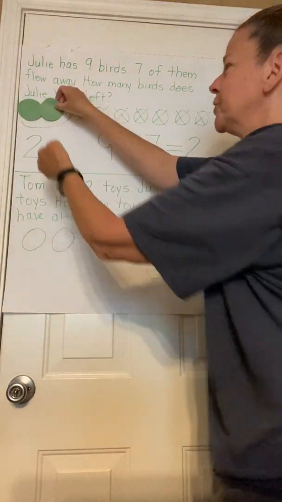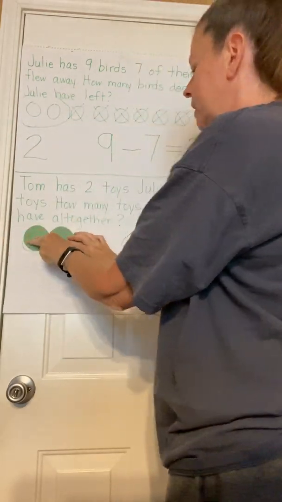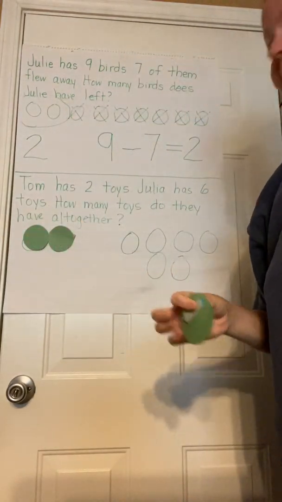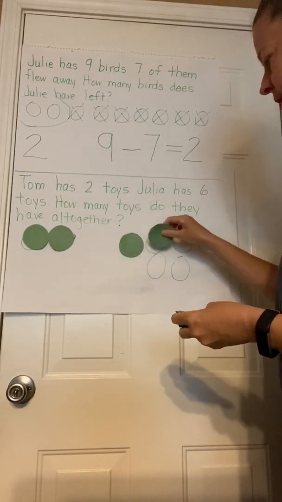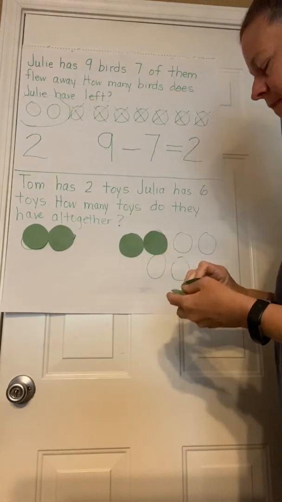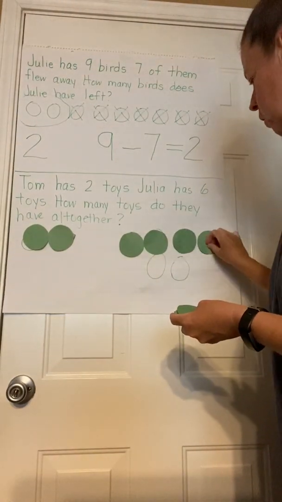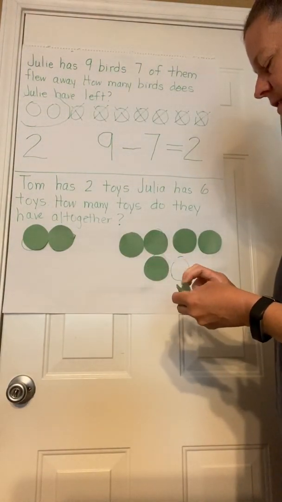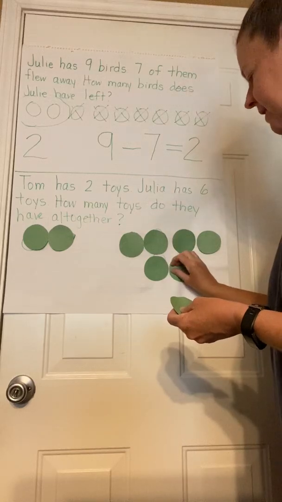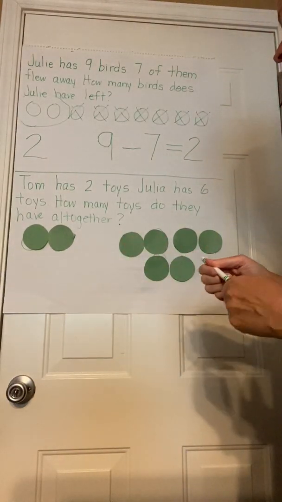If you're using counters, you can put 2 over here for Tom, 1, 2, and 6 for Julia, 1, 2, 3, 4, 5, 6. All right, so then we want to know how many do they have all together.